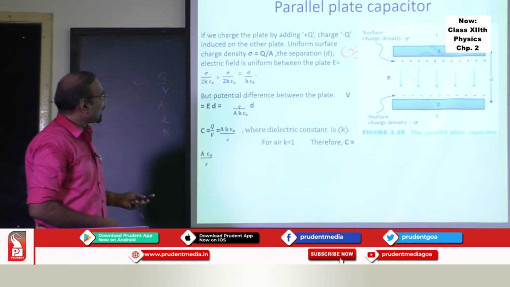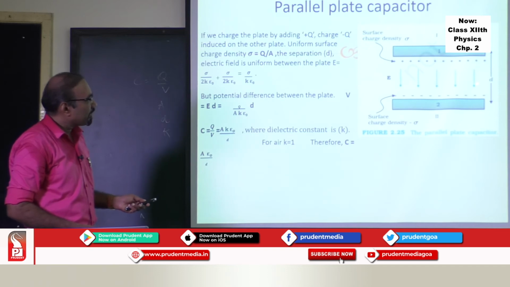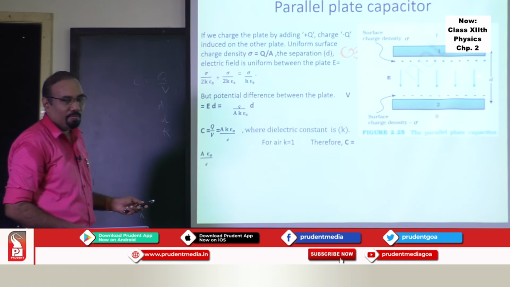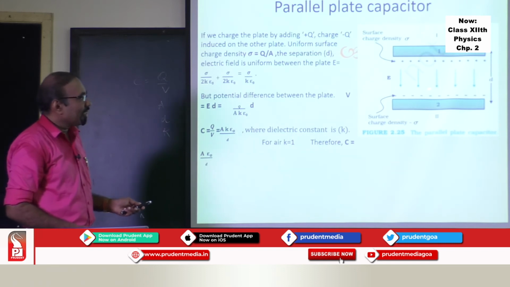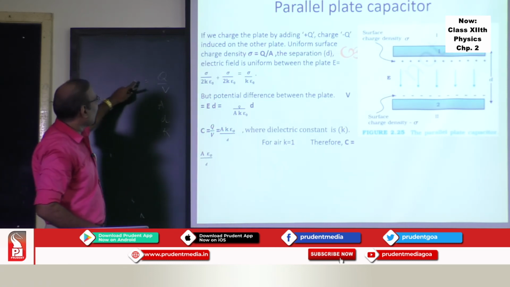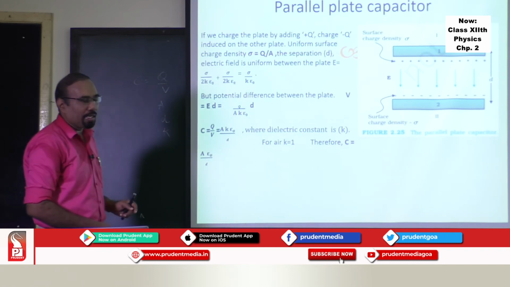What exactly does this dielectric medium do when it is inserted between the two plates? When a dielectric medium is inserted between these two plates, the electric field gets decreased. The electric field decreases, the potential decreases, and since potential decreases, capacitance increases. So this is the concept of the parallel plate capacitor.